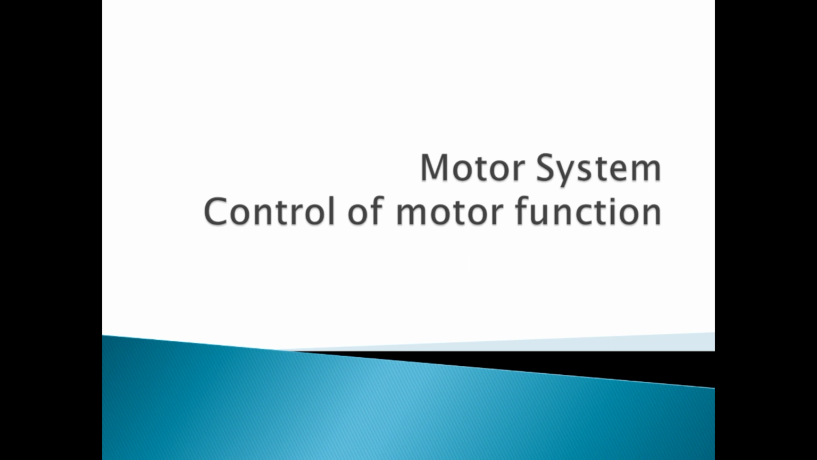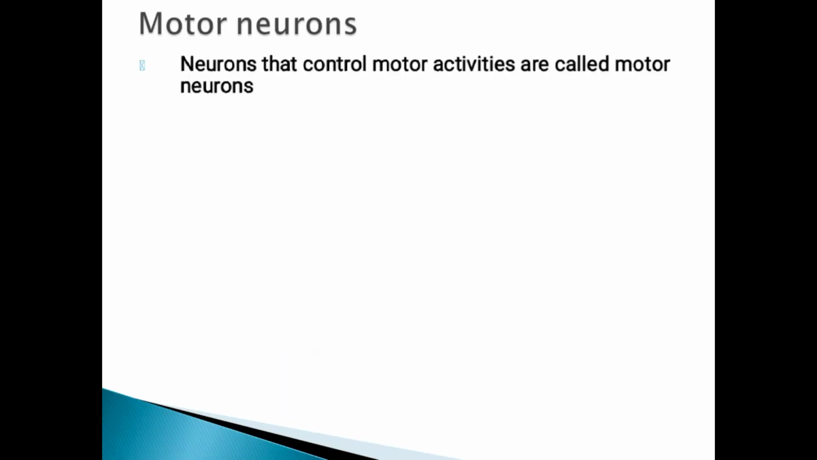We finished the sensory system. So, after the sensory system, we move to the motor function, like body movements. So, we have a motor system that will mainly control the motor function or motor actions. Motor neurons are the group of neurons that mainly control the motor activities. In that, we have lower motor neurons and upper motor neurons.